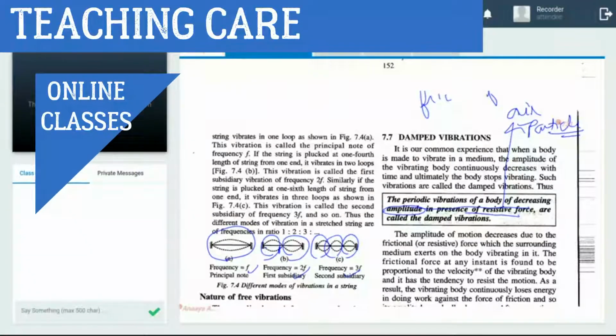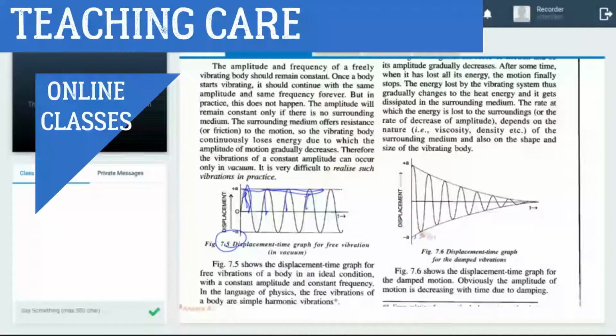Amplitude becomes damped. Look downside, the figure is there, damped vibration. This one, 7.6. In this, amplitude is continuously decreasing, so it shows that it is a damped vibration. Which vibration? Damped.